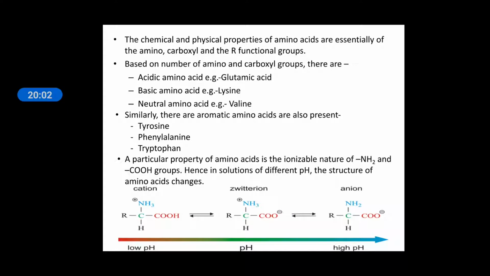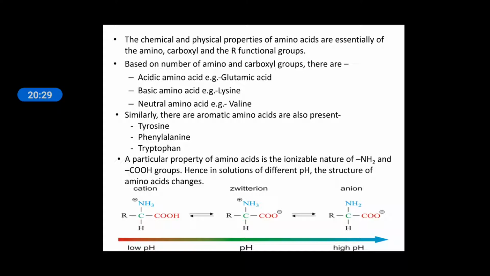The chemical and physical properties of the amino acids are essentially those of the amino, carboxyl and R functional groups. Means due to this amino group, carboxyl group, and R group, R meaning alkyl group, various chemical and physical properties of amino acids are present.